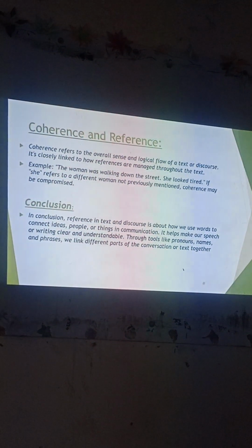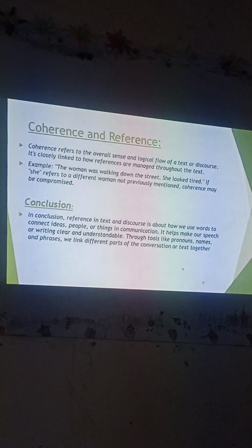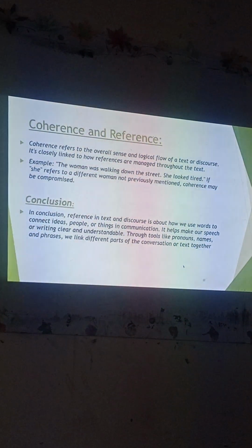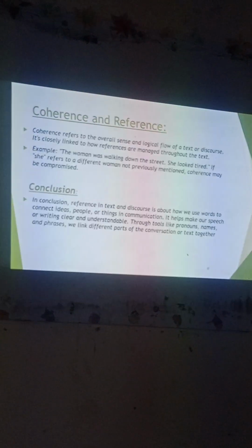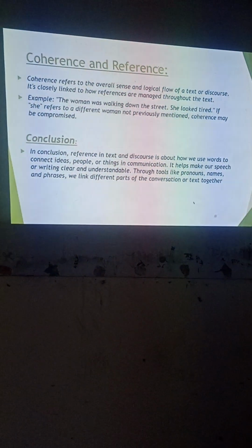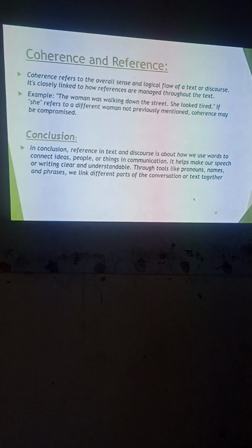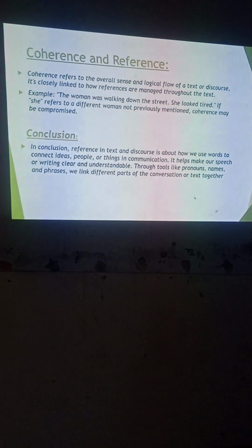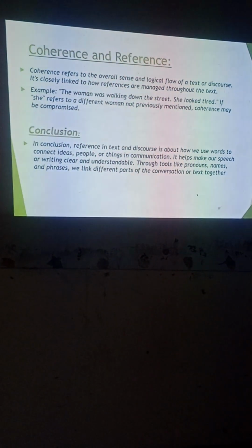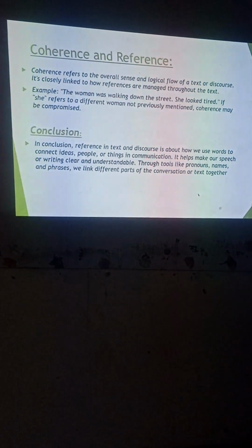How is coherence compromised? If you are supposed to read, the woman was walking down the street, she looked tired. Explain that particular point of view in the context of coherence. The she used in the second sentence is used for the woman in the first sentence. It is the cohesion in both sentences.